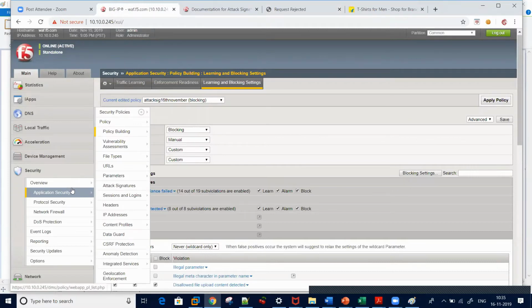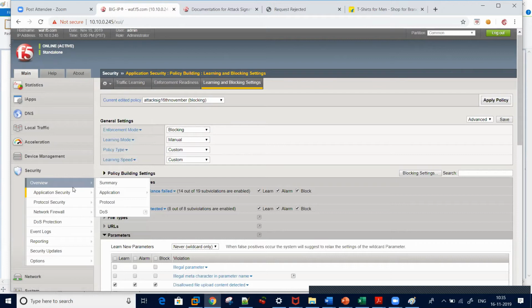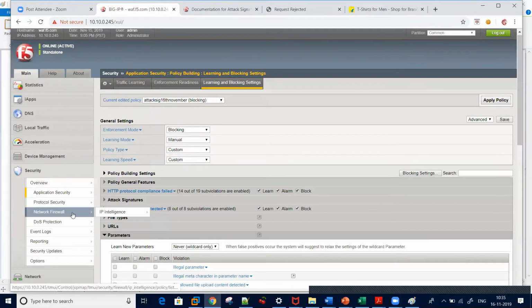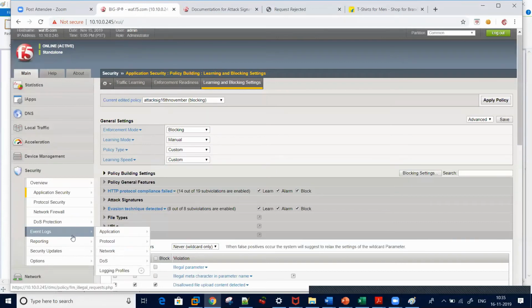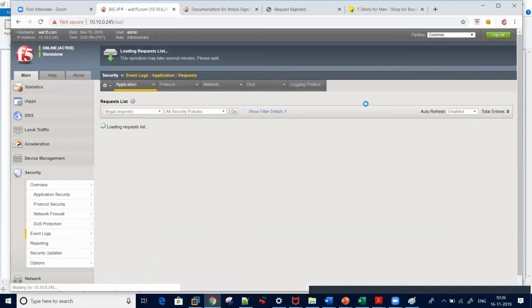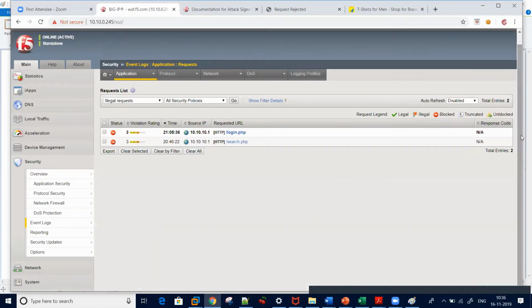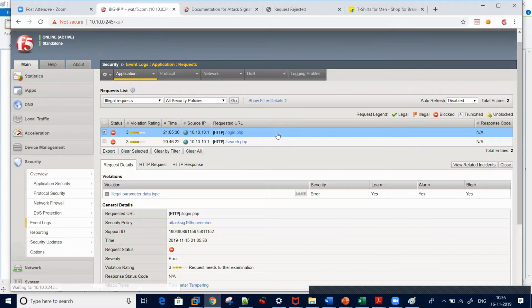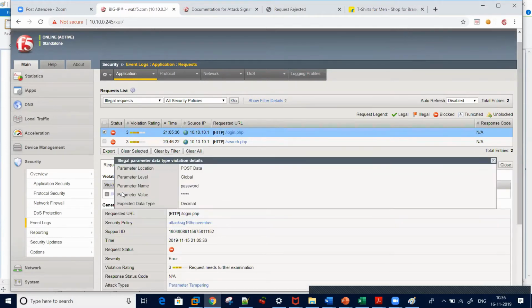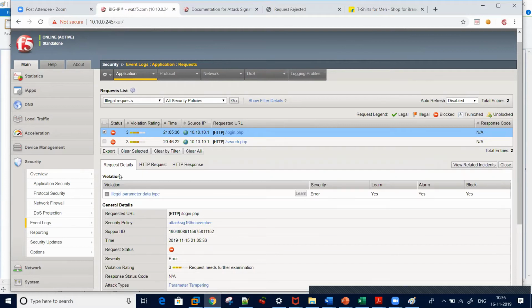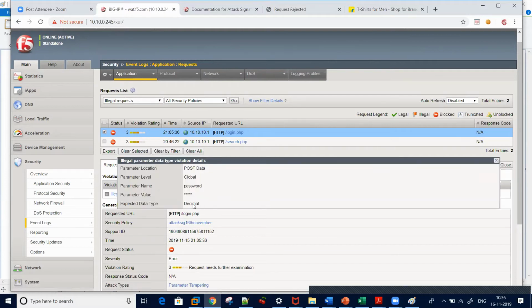We troubleshot it and found that our parameter was explicit and we defined the attribute, but still it was not in blocking. Why? Because that explicit entity was in staging mode. Now let me see, I got the support ID. So you can see here the request status is blocked. Why? Because it was expecting the data type as decimal.